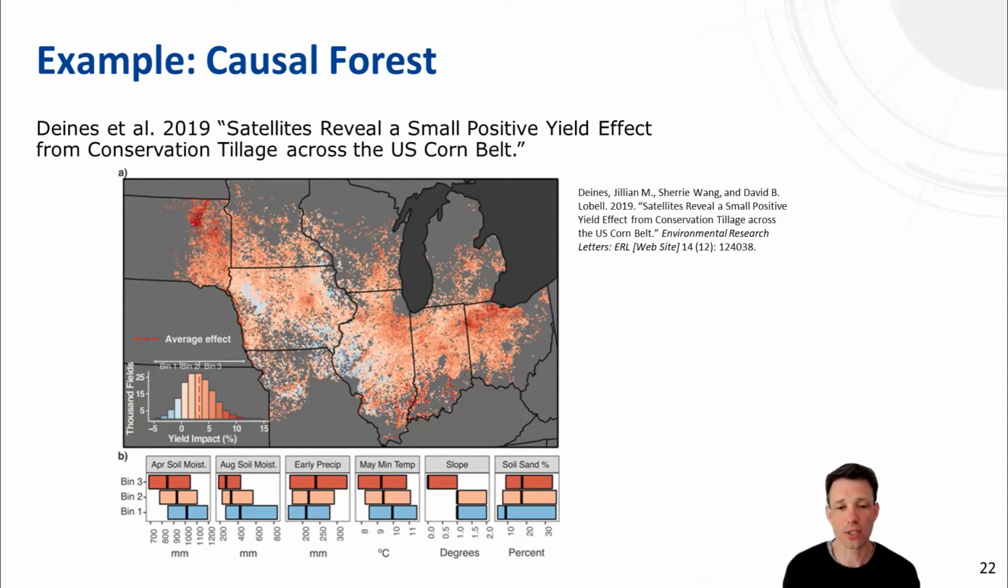So you're not getting out only an average treatment effect, but you really can get out the treatment heterogeneity. And that's what you see here with the colors. We can identify regions where low tillage has a high positive yield effect, these red areas, but there are also regions where low tillage has negative effects.